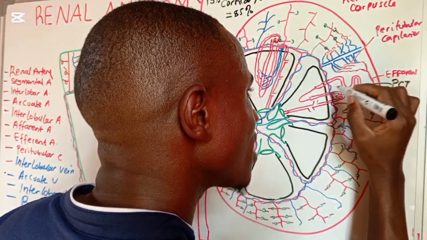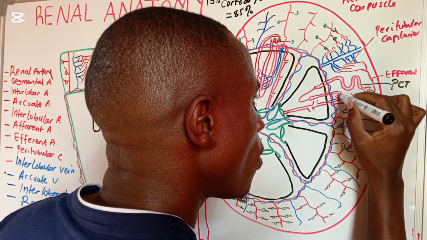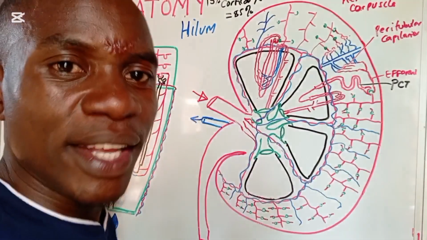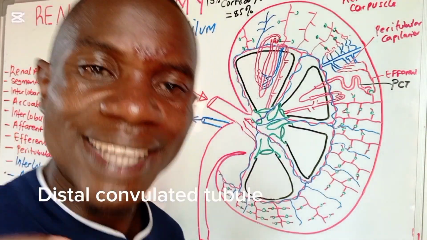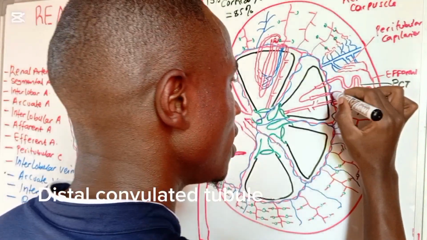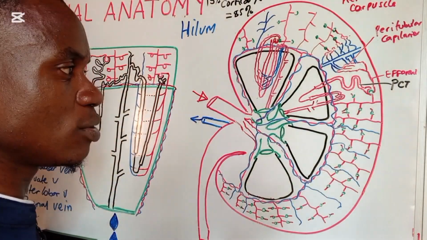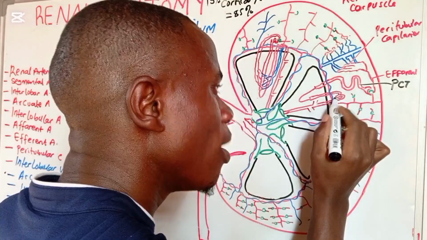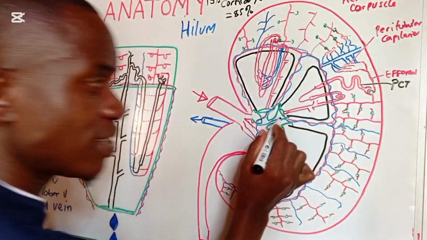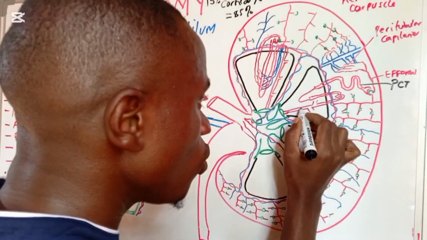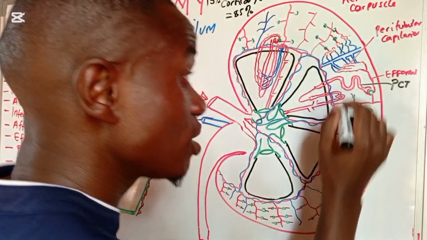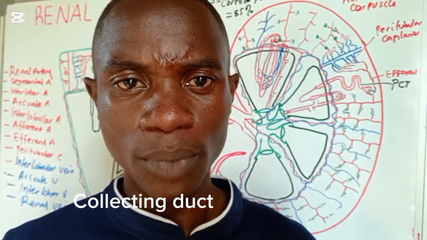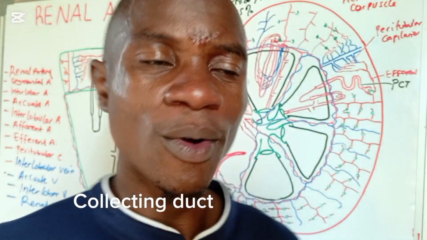Now in the cortex, we have these coiled tube-like structures here. This one is called the distal convoluted tubule. Again, the distal convoluted tubule joins another tube that enters deep inside the medulla. This tube that joins the distal convoluted tubule is called the collecting duct.